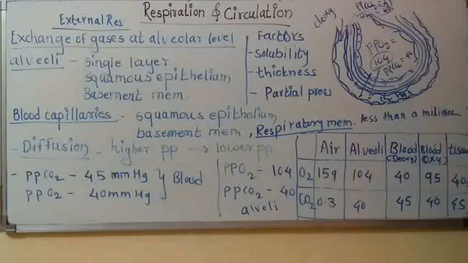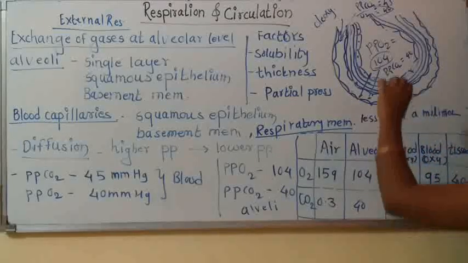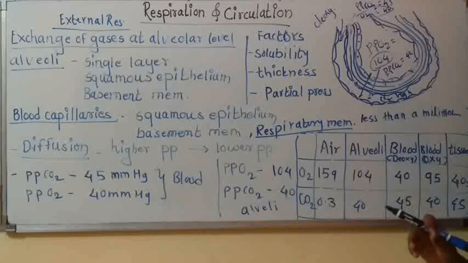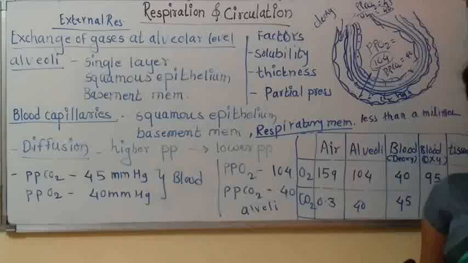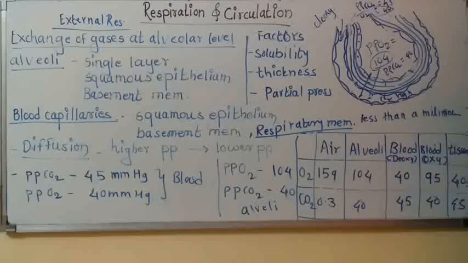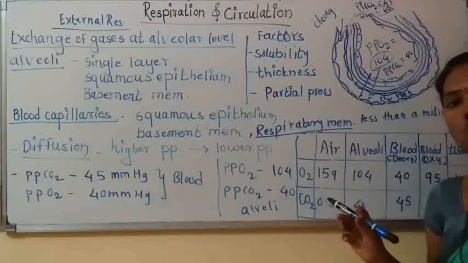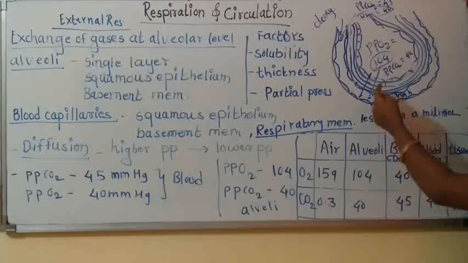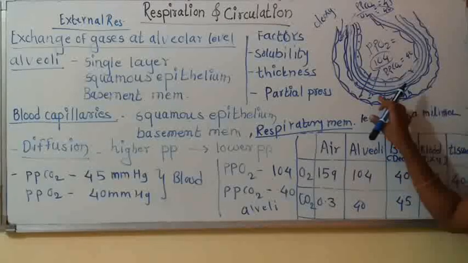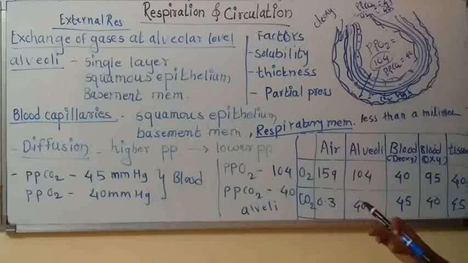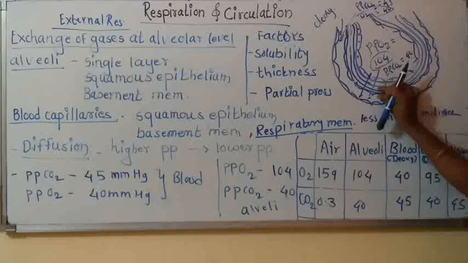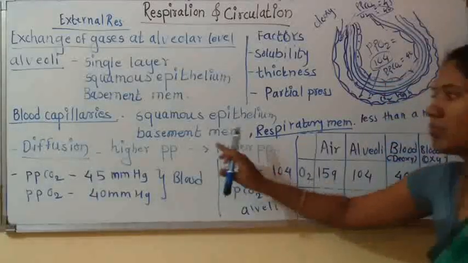So student, first of all, you have to remember the respiratory membrane, and through that respiratory membrane, gases are going to diffuse. So what is respiratory membrane? Membrane of alveoli and membrane of blood capillary together form respiratory membrane. Now membrane of alveoli is made up of single layer of squamous epithelium and below the squamous epithelium there is basement membrane, and in case of the blood capillaries also there is squamous epithelium and below it there is basement membrane. So together all these membranes form respiratory membrane.